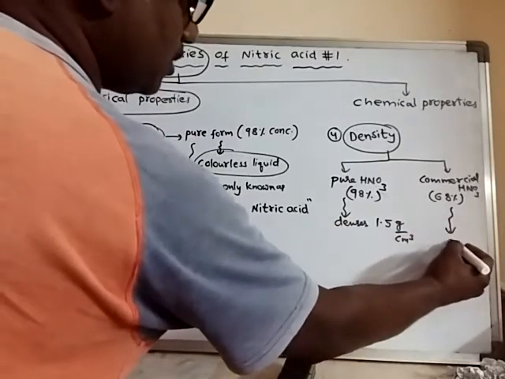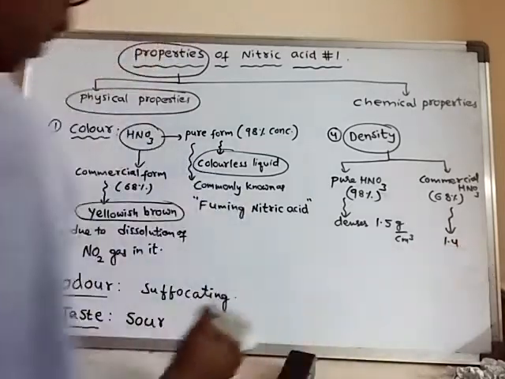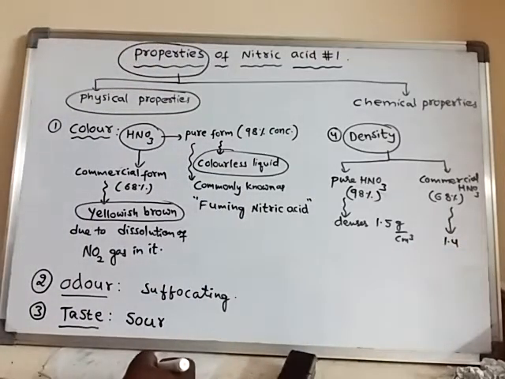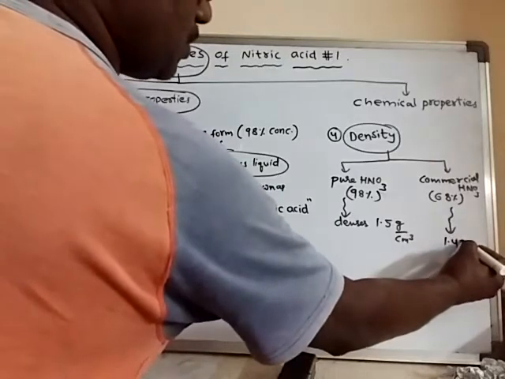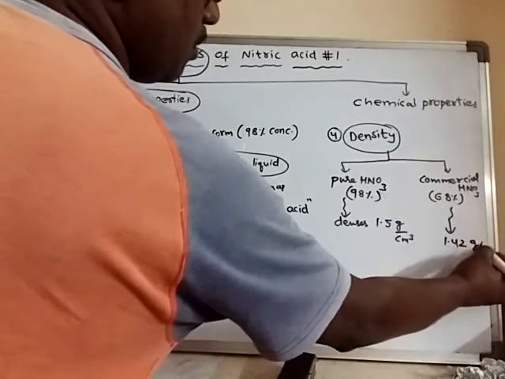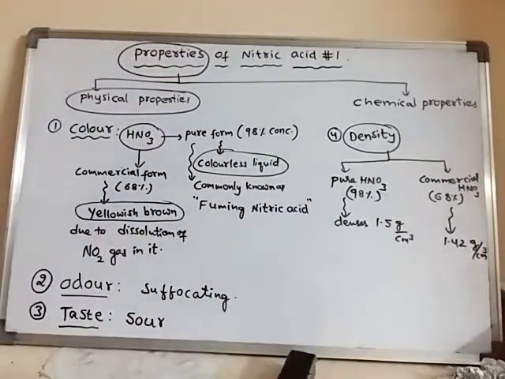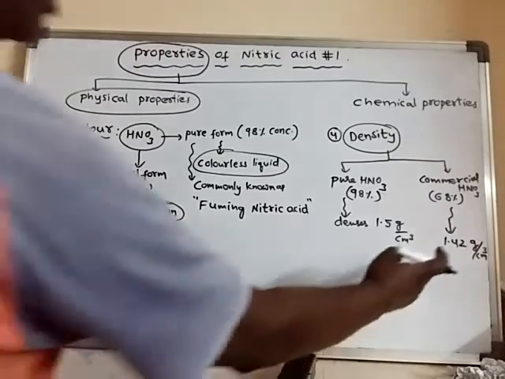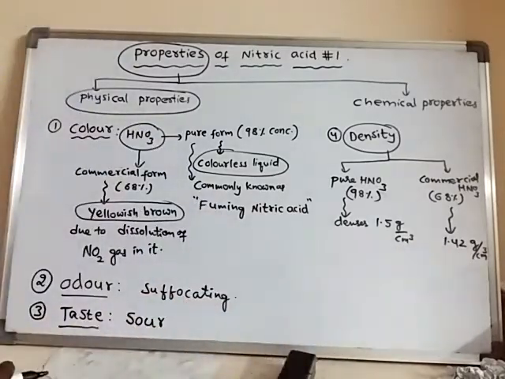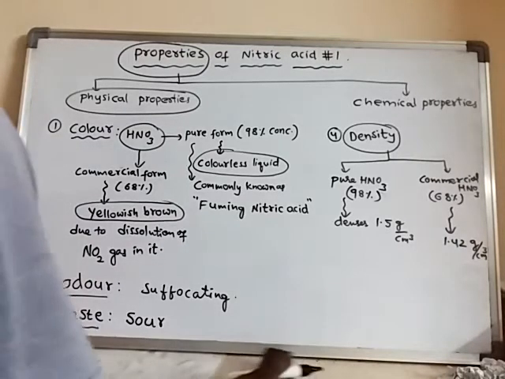Its density is 1.42 gram per centimeter cube. It is somewhat less dense than the pure nitric acid. So this is about the density.